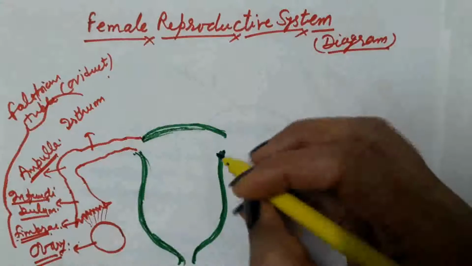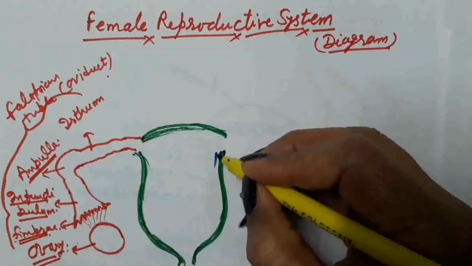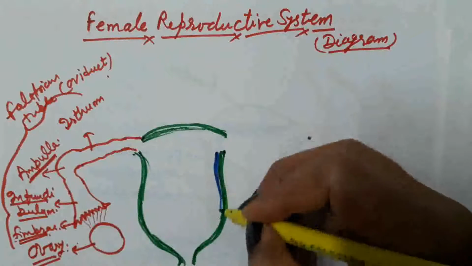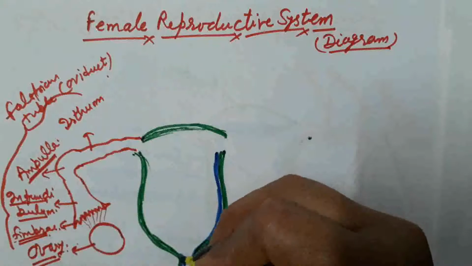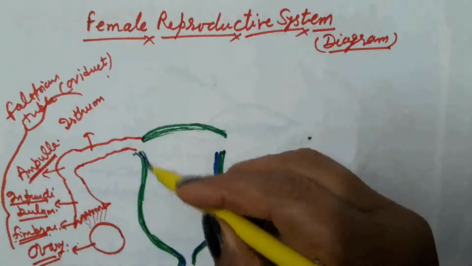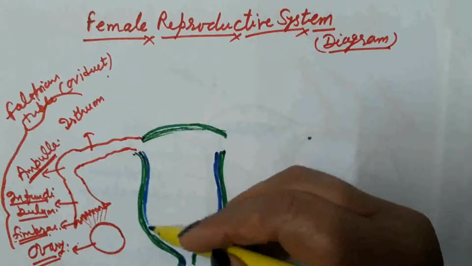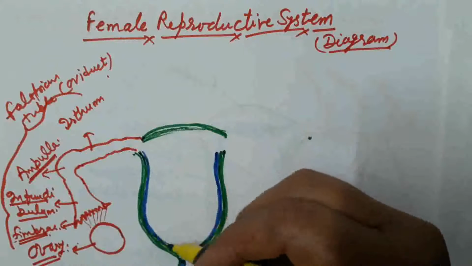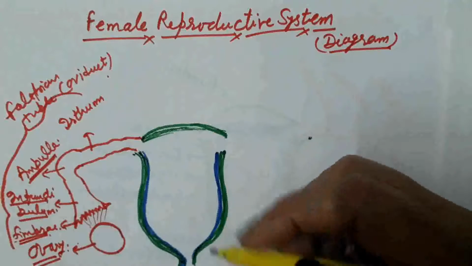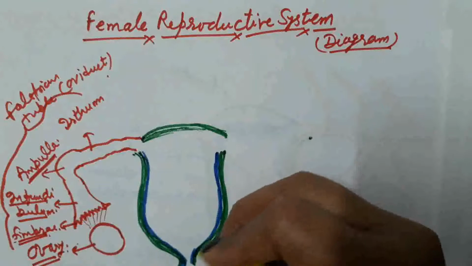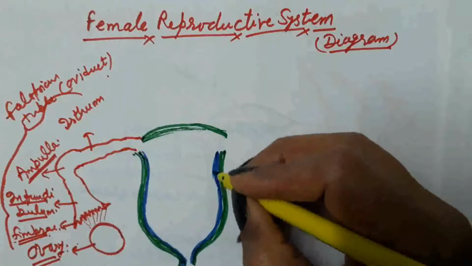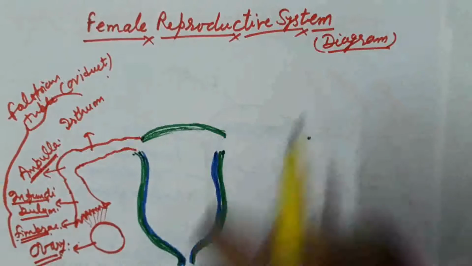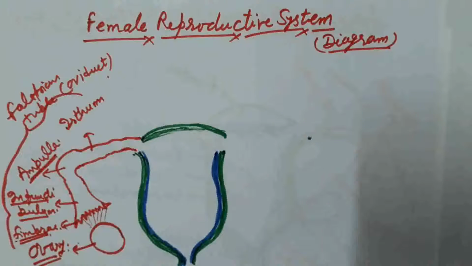The middle layer is known as the myometrium. This is the myometrium. What is the function of the myometrium? Powerful contractions take place in the myometrium at the time of delivery, or completion of the gestation period, which is 280 days, which helps in childbirth.